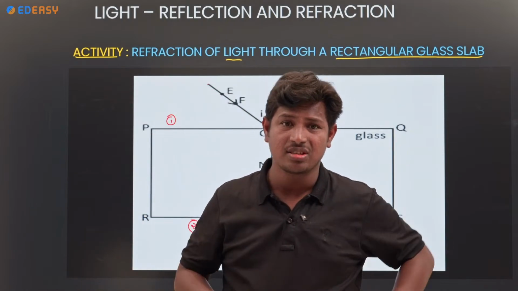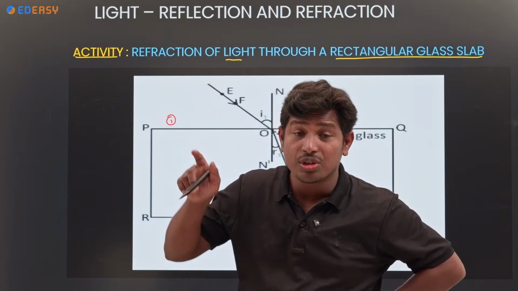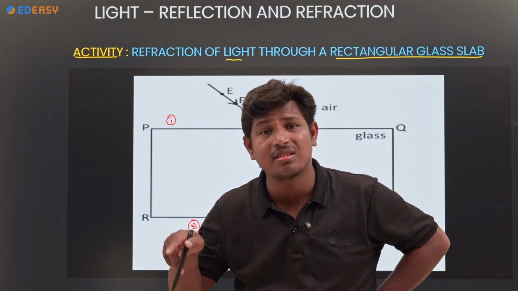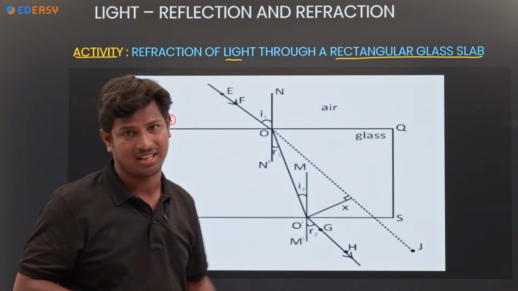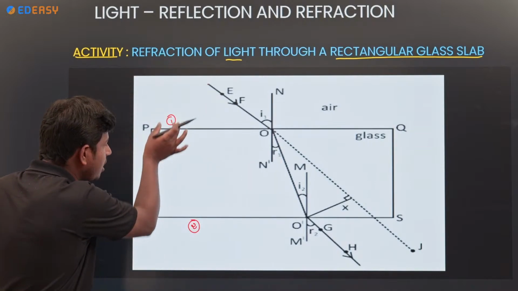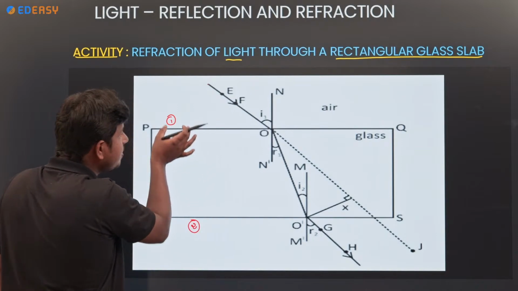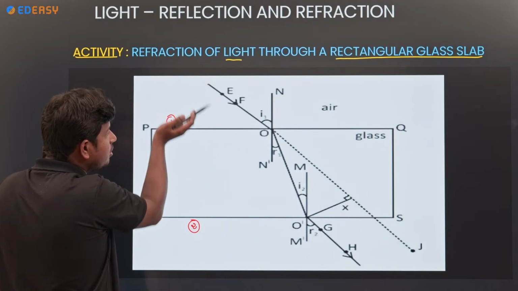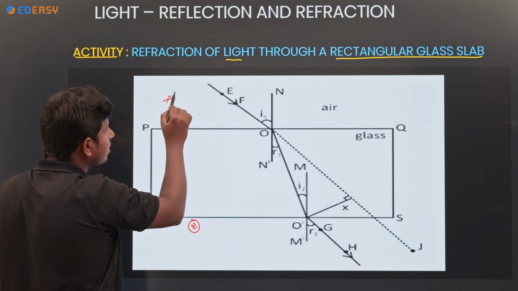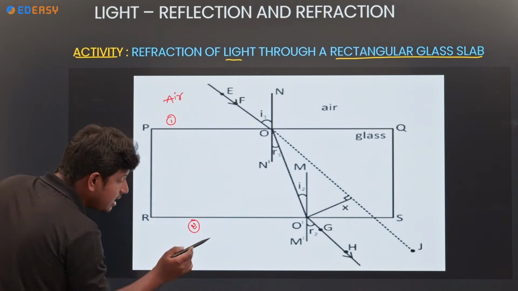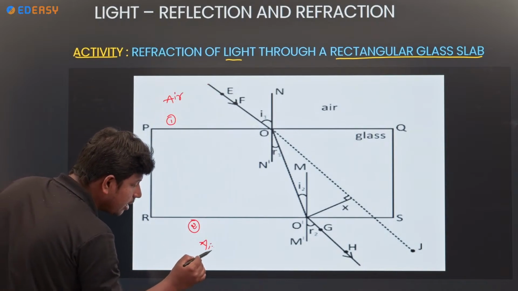Both are parallel to each other, right? Look at 1, 2, how these two are parallel to each other. Where is the first surface? Above the first surface is air, and below the second surface is also air only.